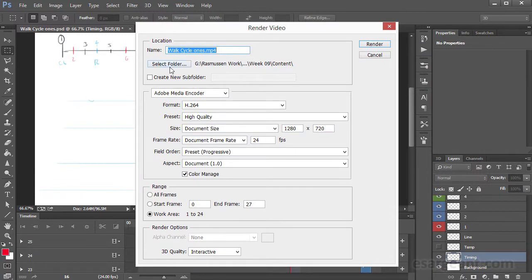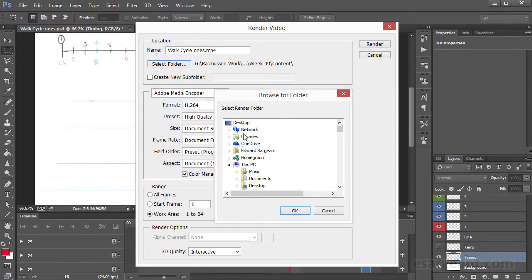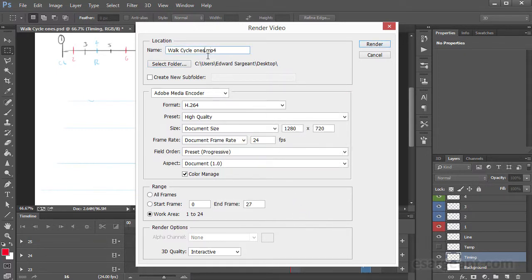Now first of all you want to make sure that you set your output folder here. In this case I'm just going to throw this on my desktop. And I'm going to set my name here, Walk Cycle 1s. And you can choose a subfolder if you want to, but I'm not going to in this case. And I'm going to do Adobe Media Encoder. You have the option to do a Photoshop image sequence if you want, but I've never really had the need to do that at this point, so I'm going to use the media encoder, and it's going to render out a video.